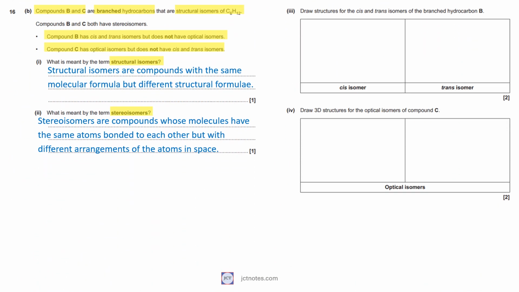In the fourth question of question 16, part B, we are asked to draw the structures for optical isomers of the branched hydrocarbon C. I make space for this question. We know that it is branched, and being an optical isomer means that it is going to have an atom of carbon with 4 different substituents.